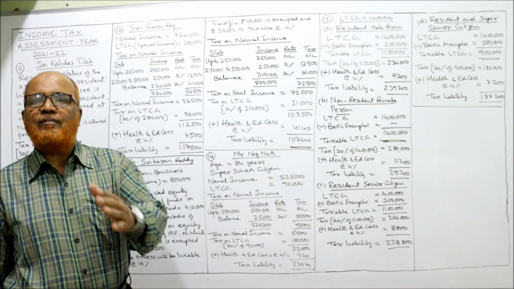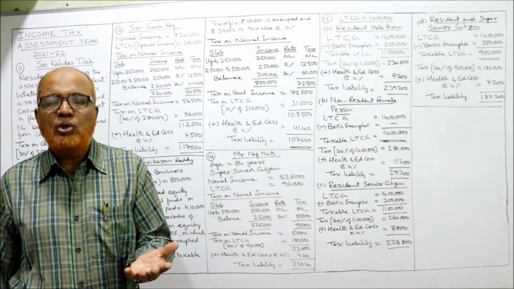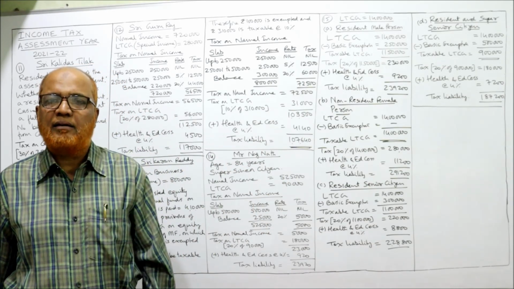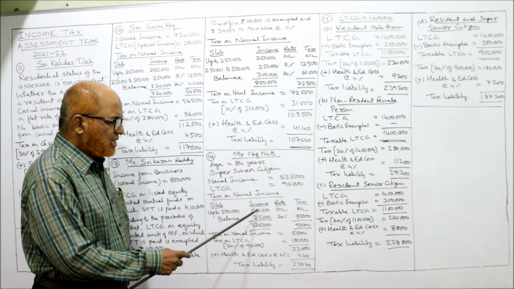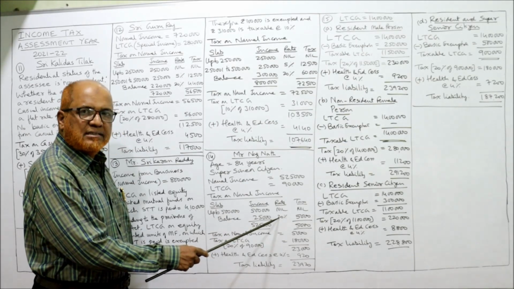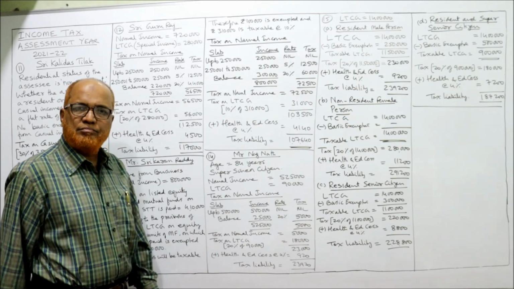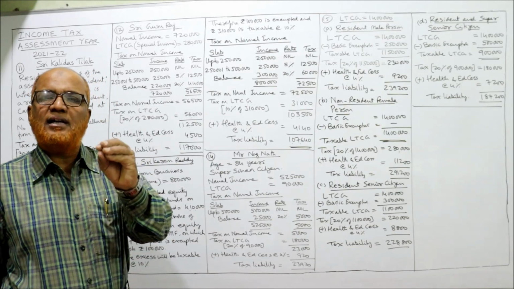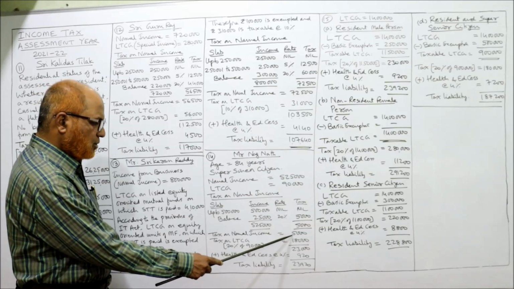The second slab goes from 5 lakh 1 to 10 lakh. But our income is not going up to 10 lakh, so we'll take the balance. 5,25,000 minus 5,00,000, 25,000 is the balance on which 20% is the tax rate. So 25,000 into 20%, 5,000. So 5,000 is the tax on normal income.